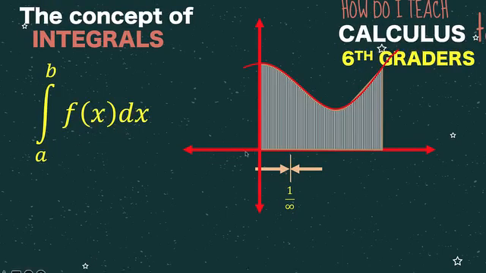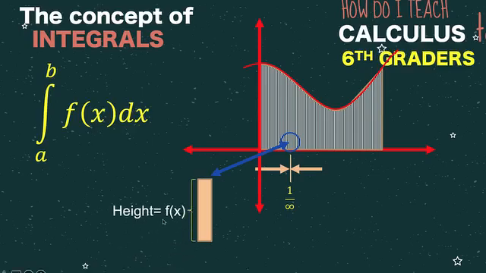What does this mean? Let's zoom in on one of these thin rectangles. So let's make it bigger. The height now of this rectangle would be whatever is the height of this curve. And that height is now our f of x, or a function that describes this curve. The width of this rectangle would be 1 over infinity, or another notation that we use for that is the differential dx. So we have here a rectangle with a height of f of x and a width of dx.